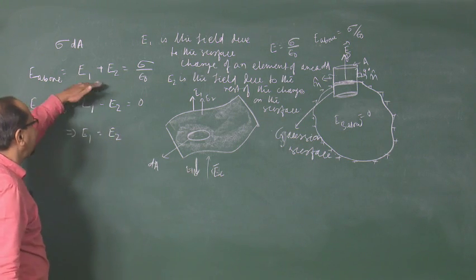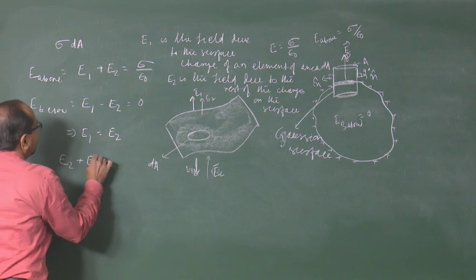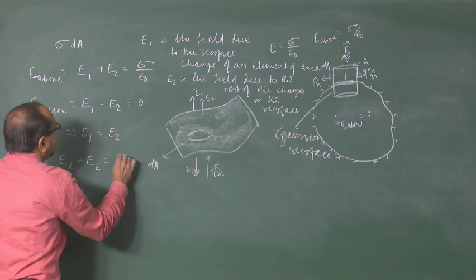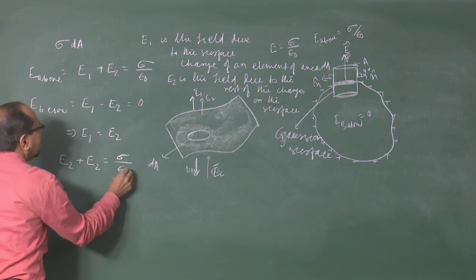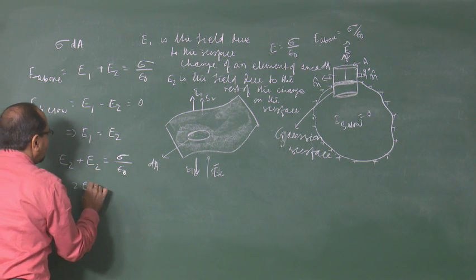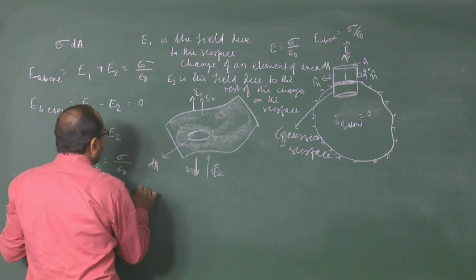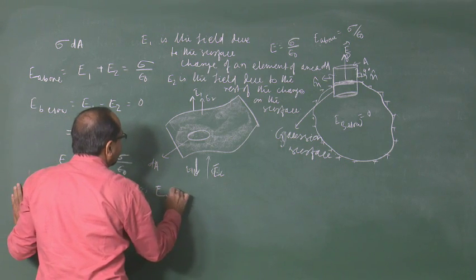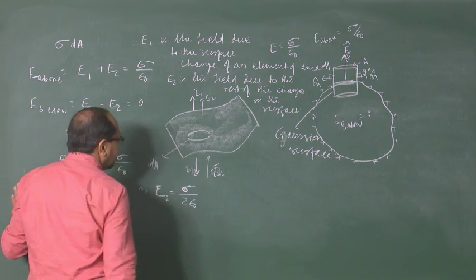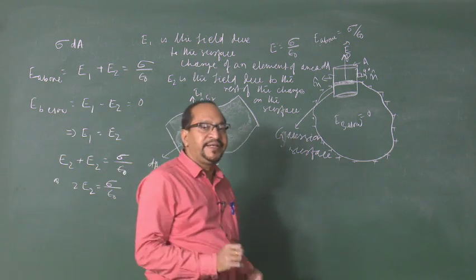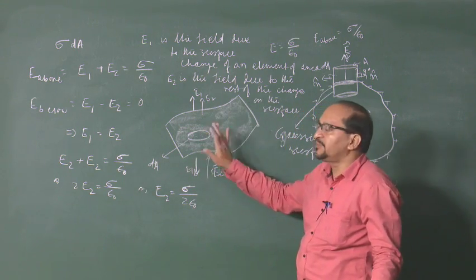So, this equation now becomes E2 plus E2 is equal to sigma by epsilon naught, or 2 E2 is equal to sigma by epsilon naught, or E2 is equal to sigma by 2 epsilon naught. So, this is the electric field due to the rest of the charges except this patch of the charge.